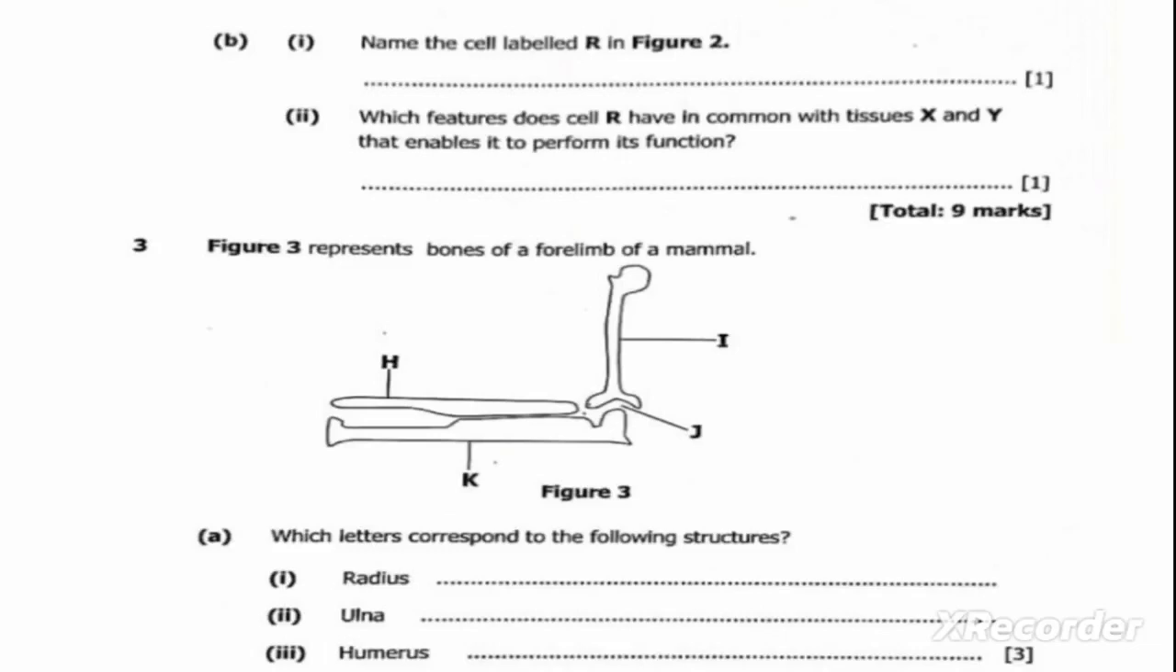We move on to the next question, which is the last part of question 2, question 2b, Roman numeral 3. Which feature does cell? Oh, we have answered this question. We are done with this question. Let us move on to the next question, which is question 3.